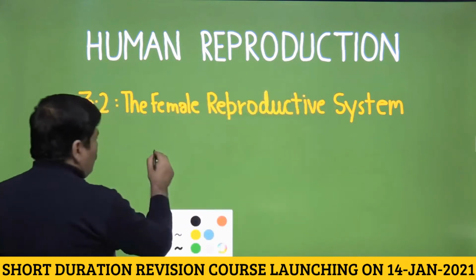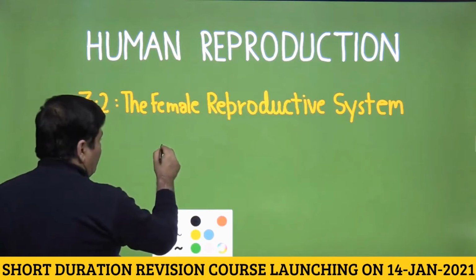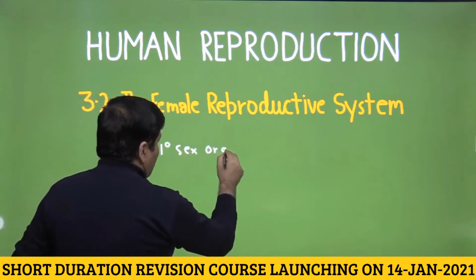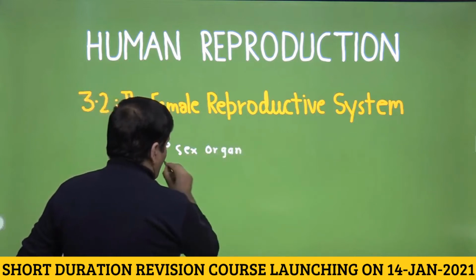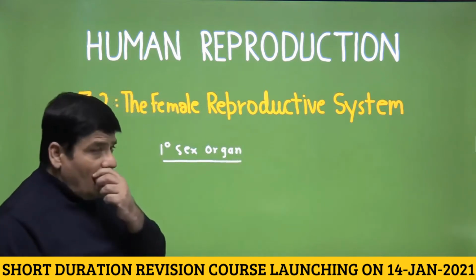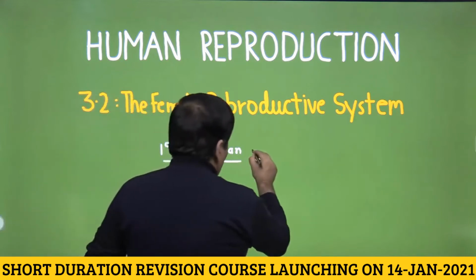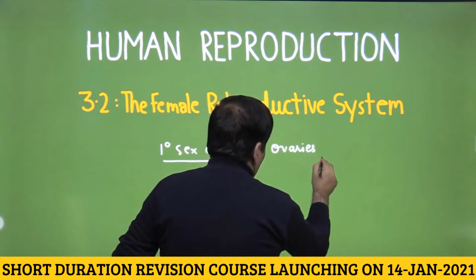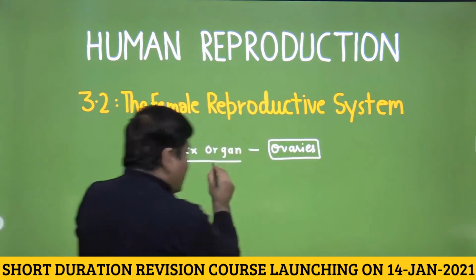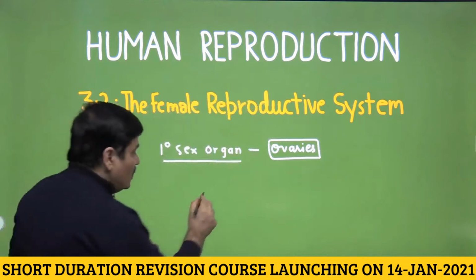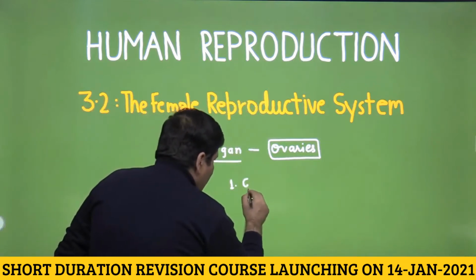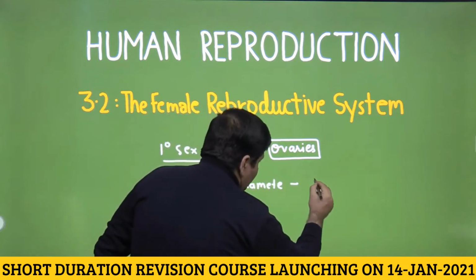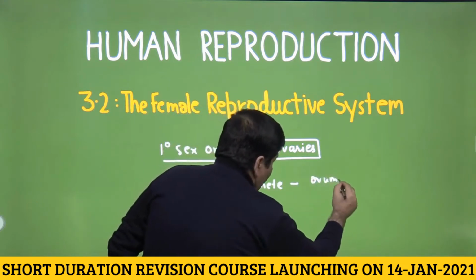The first question that would come to mind is, is there a primary sex organ in females as well? If you remember, the males had a primary sex organ, that was testes, and this primary sex organ in females would be ovaries. So there is a pair of them, ovaries. And why are they called the primary sex organ? Because, number one, they produce the gamete for the female sex, and we will call this gamete either an ovum or an egg.